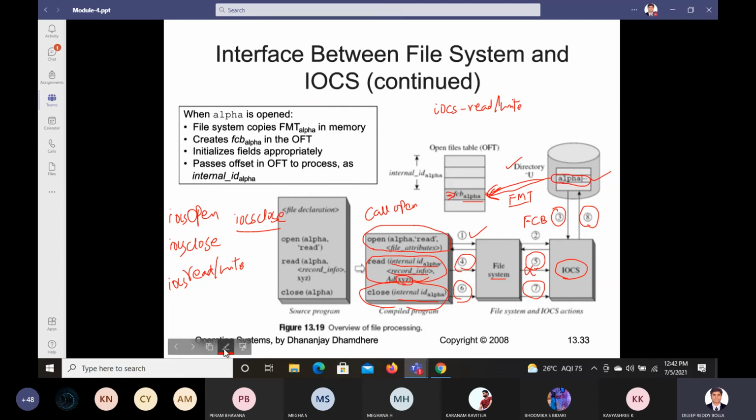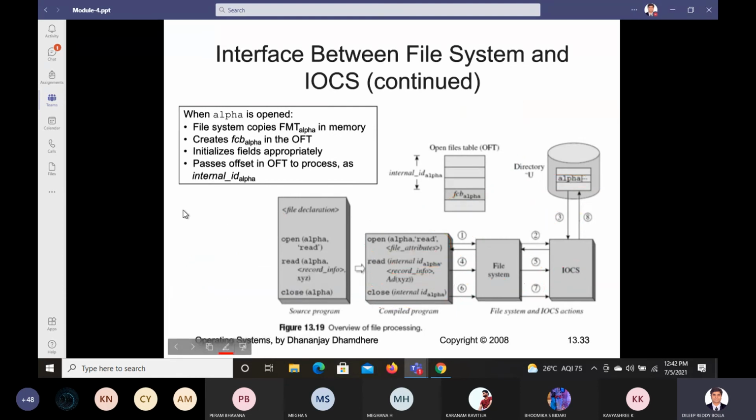So finally, what to understand here, these 8 entities are being controlled by 3 systems. What are the 3 systems we have? Input output control system open, this one entity. Input output control system close, the second entity, and the third entity IOCS, either we want to read or we want to write. So these 3 blocks are going to control the operation of this processing between input and output file. So this is your interface between file system and IOCS.